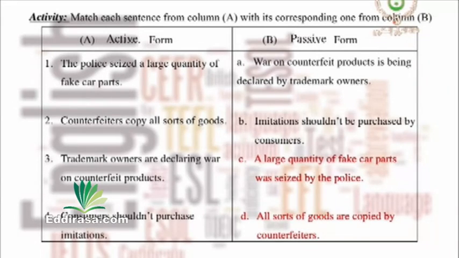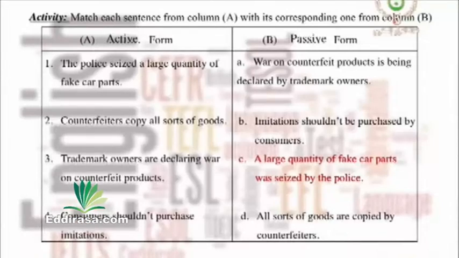The third one. Trademark owners are declaring war on counterfeit products. War on counterfeit products is being declared by trademark owners. And the last sentence, consumers shouldn't purchase imitations. Imitations shouldn't be purchased by consumers.